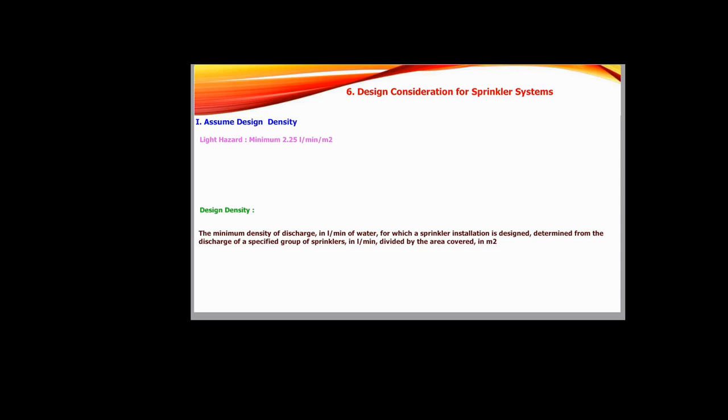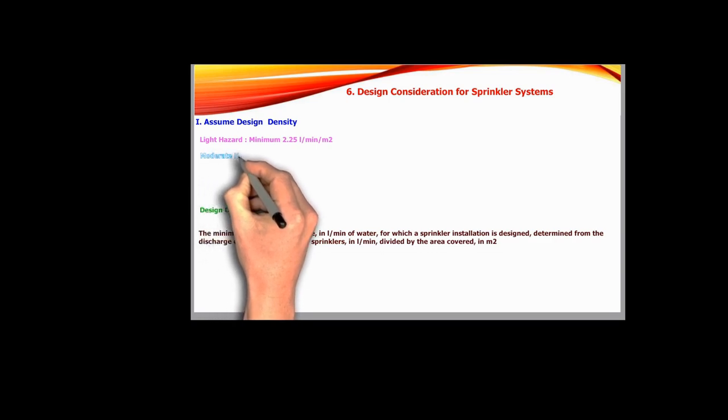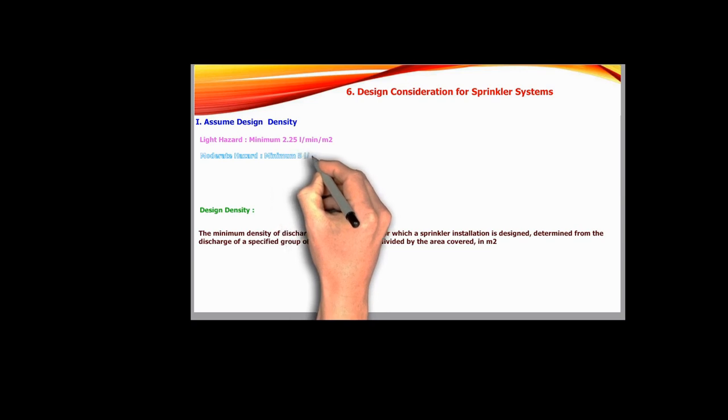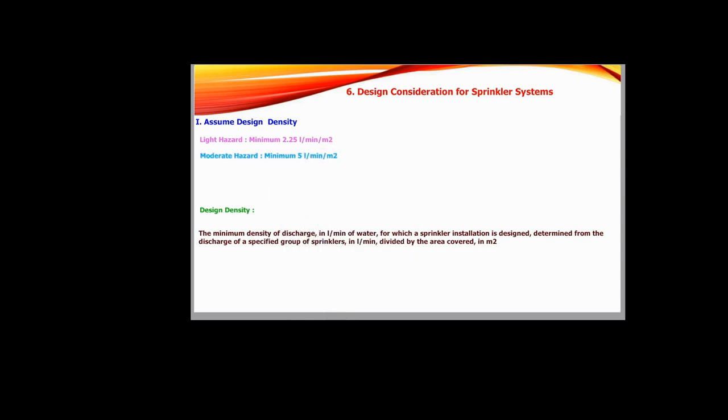Area of maximum operation for light hazard is 84 meter square. This density is used in environment with minimal fire risk such as office or hospital. Another type of hazard is moderate hazard. For moderate hazard, minimum density is 5 liter per minute per meter square and area of maximum operation is 360 meter square. This density is suitable for area with moderate fire risk like factories or warehouse with low flammable material